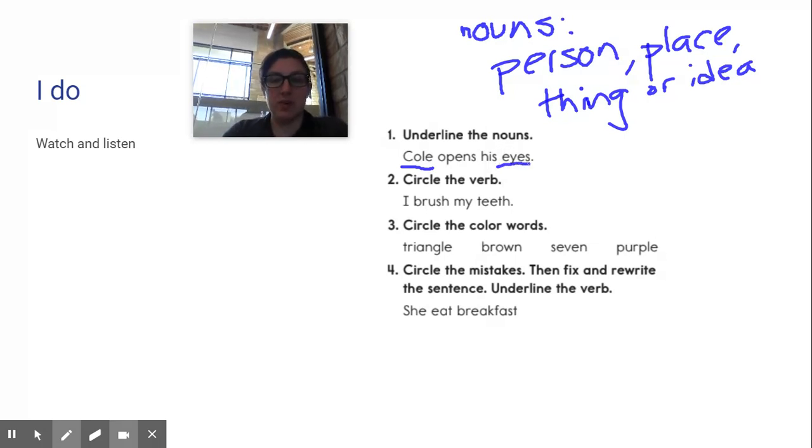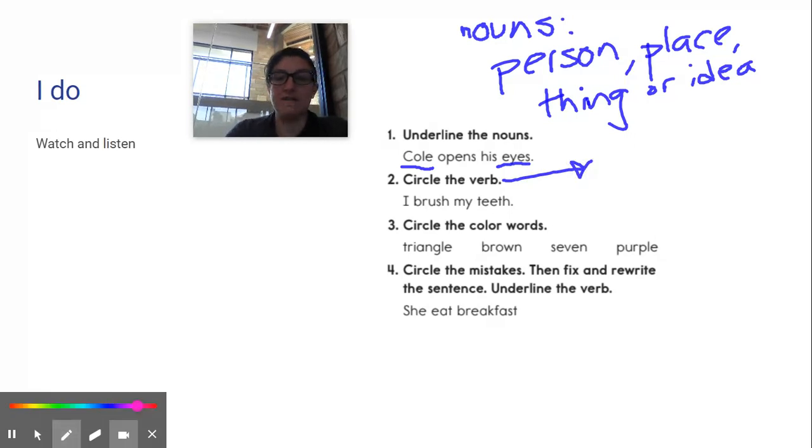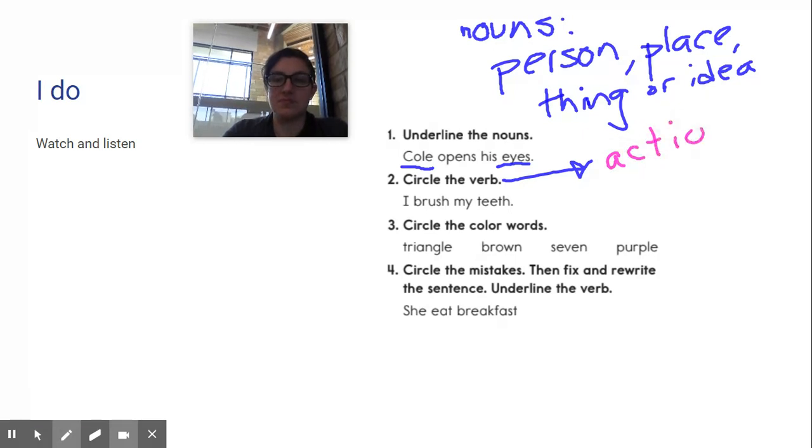Okay, circle the verb. So a verb, let me change the color. A verb is an action. So something that I can do, something that I can see being done. So I'm not an action. I'm not something that I do. Brush. So I can actually do this, right? I can brush my teeth. So this is my verb. I'm going to circle it.